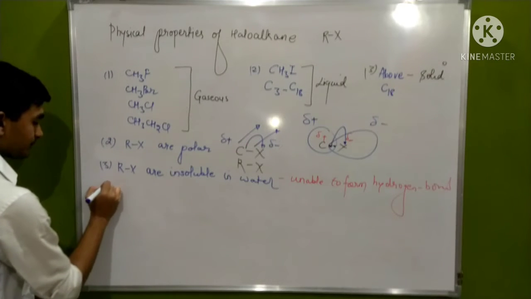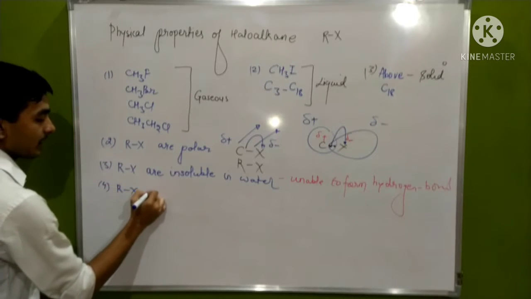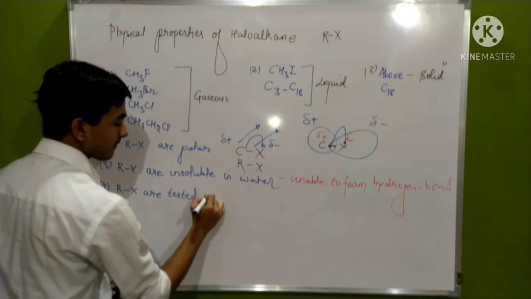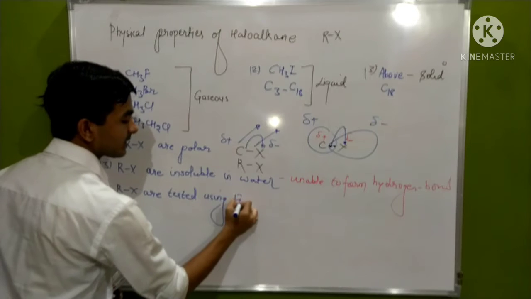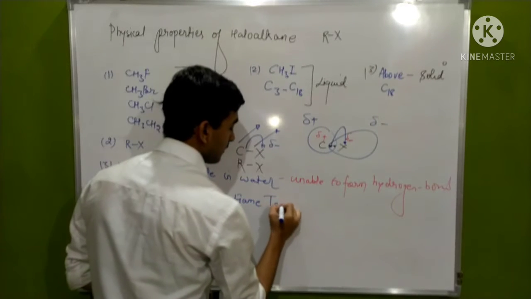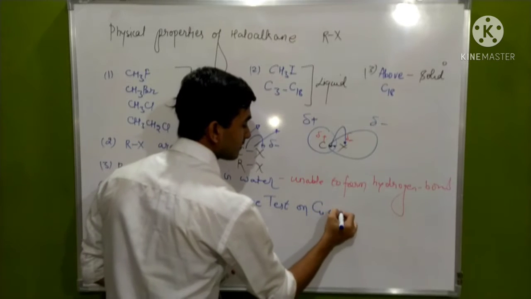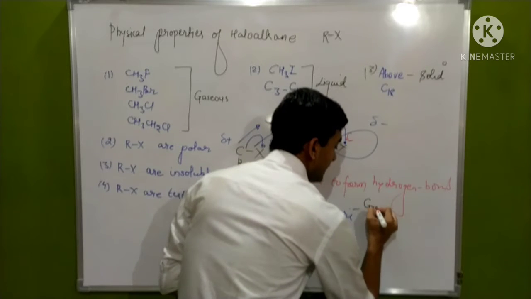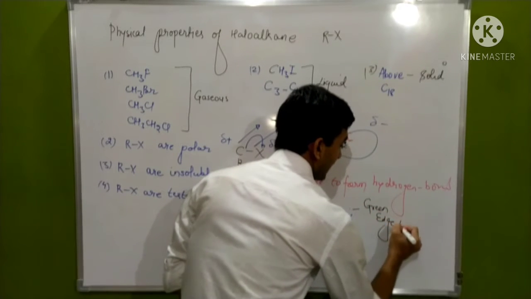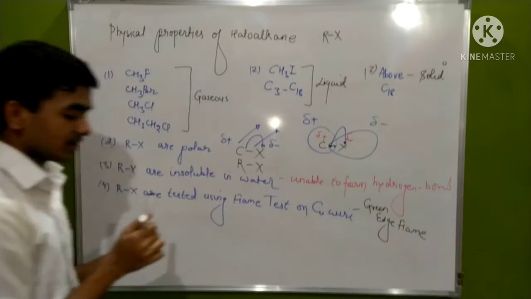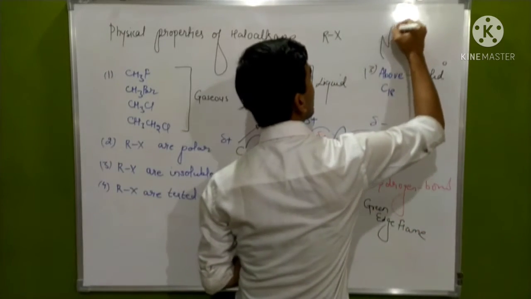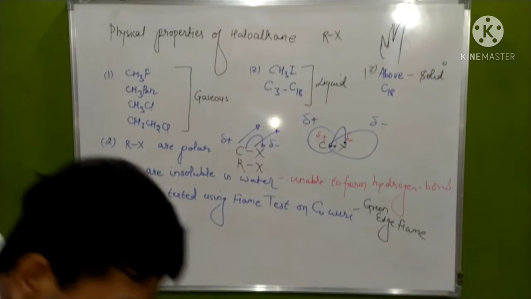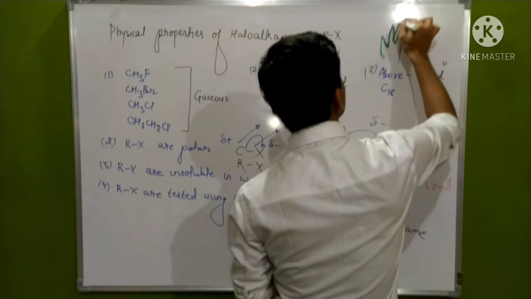Next property, when haloalkanes are tested using a flame test on copper wire, they give a green edge flame. They give a green edge flame, means the flame will be like this, but the edges of the flame would be green in color, like this.